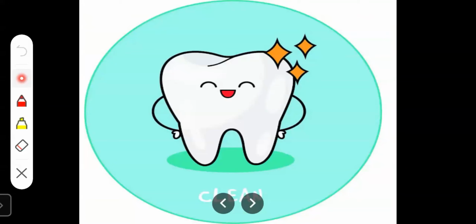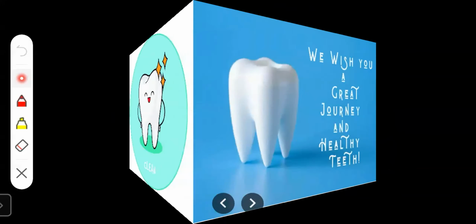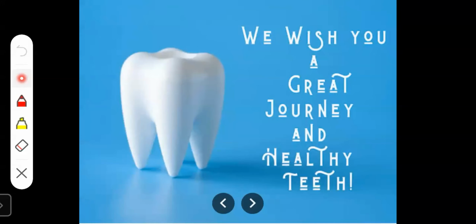So students, I hope you have understood about our teeth. They are also important parts of our body. If you don't have teeth, we cannot eat properly, you cannot speak properly, and you cannot eat hard things. So our teeth are an important part of our body. We should take proper care of our teeth.